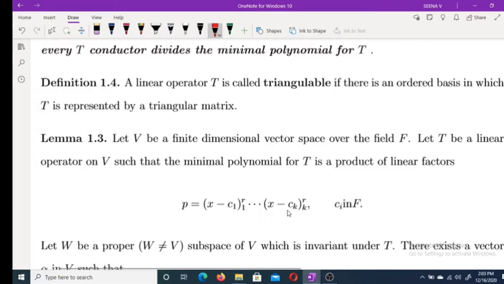Now moving to the next definition. A linear operator T is called triangulable. Earlier we discussed diagonalizable operators. Diagonalizable means there is an ordered basis in which all vectors are characteristic vectors, and we also proved that if T is a diagonalizable operator, then the corresponding matrix is a diagonal matrix. Here, a linear operator T is triangulable if there is an ordered basis in which T is represented by a triangular matrix.